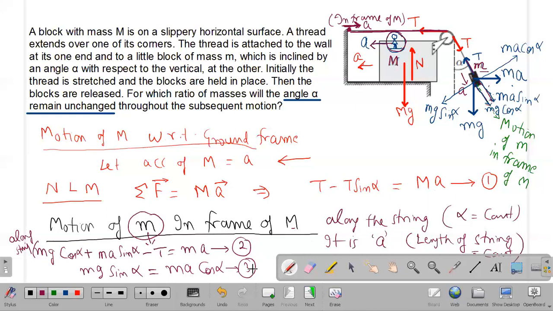The making of equations is now completed. We have written all necessary equations, and now we need to use some mathematics to eliminate the unwanted unknowns, and then you can find out the ratio of the masses. If you do it, you will get the answer as capital M over small m equals 1 minus sine of alpha whole square over sine of alpha.